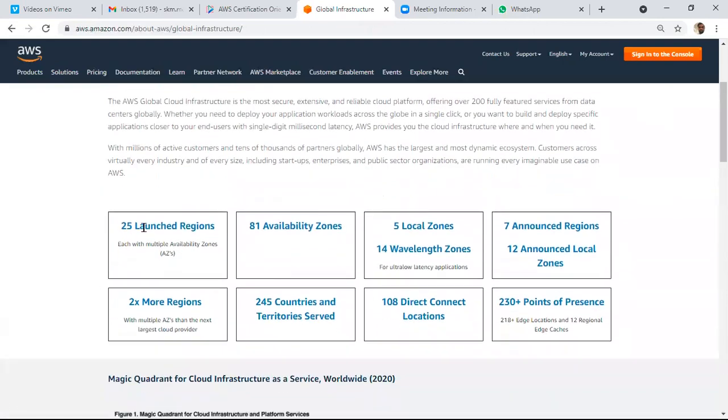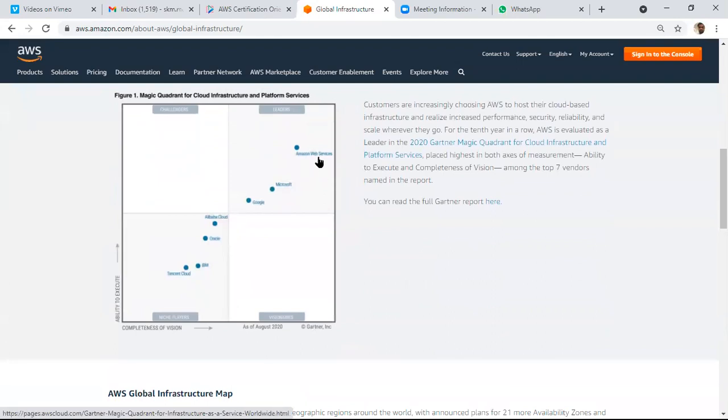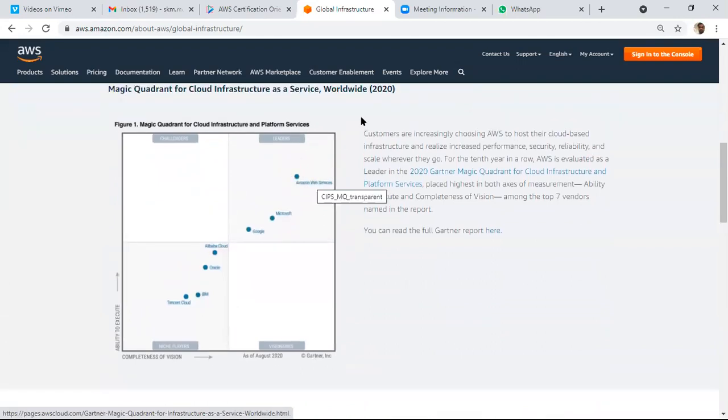Almost all here today we have 25 regions. Here we already know a region is a collection of data centers. According to this Gartner study, AWS is leading in the market up to August 2020. Then we have Microsoft Azure, then GCP. These are the leaders, and these are the challengers, Alibaba and others.